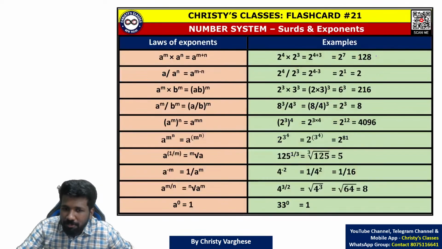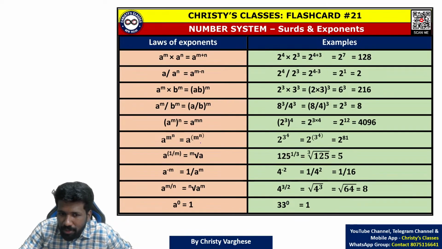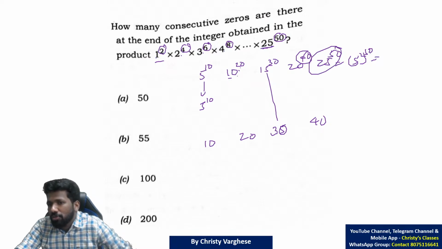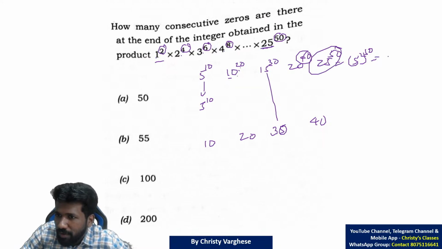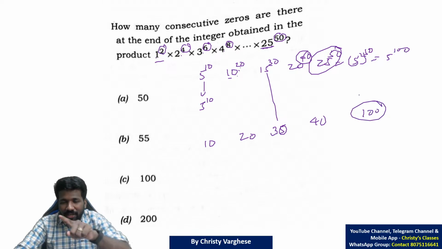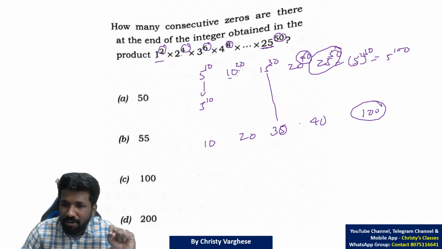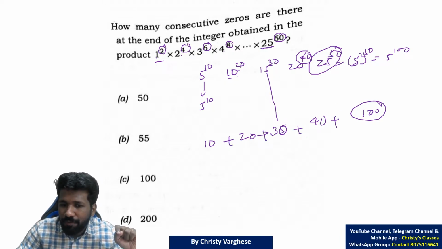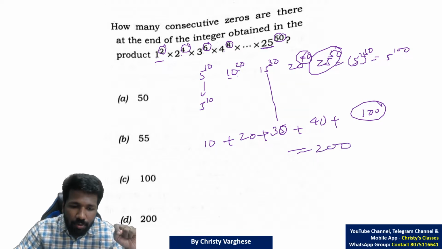Using surds and exponents, we have discussed the idea that a raised to m, the whole raised to n, is a raised to m into n. So 25 raised to 50 can be written as 5 raised to 2 raised to 50. That is 5 raised to 2 into 50, 5 raised to 100. That means 100 5s are there. Don't get confused there. 100 5s are there. So all these 5s should be added to get the total number of 5s. That is 200. That is how to solve it.